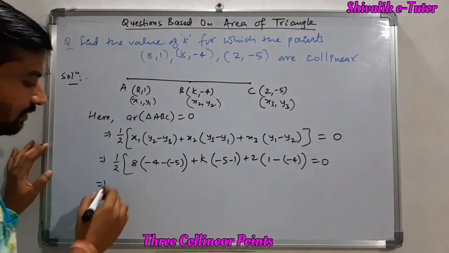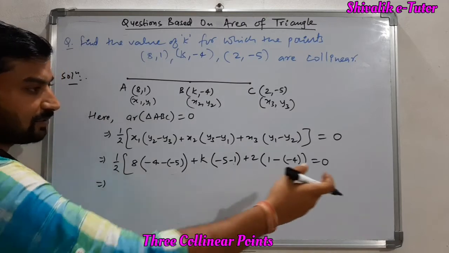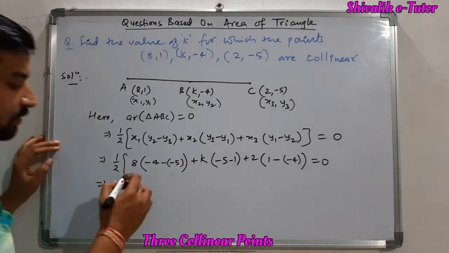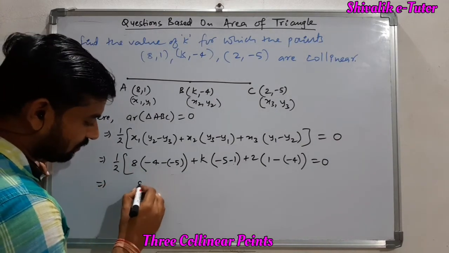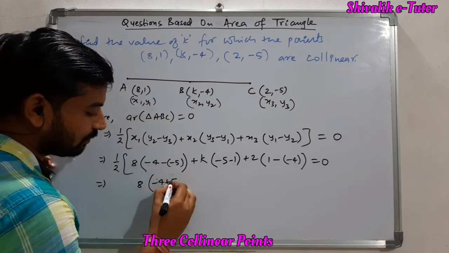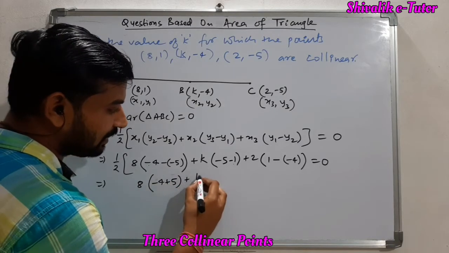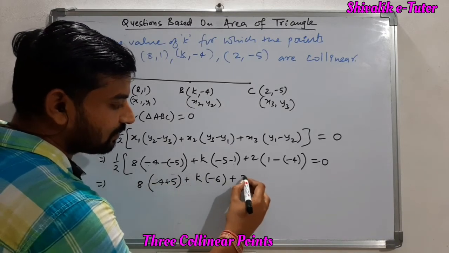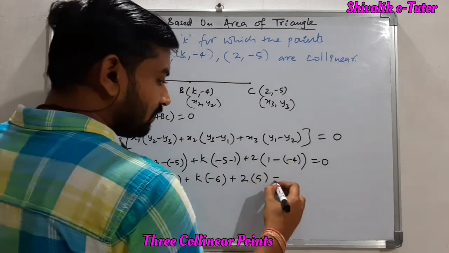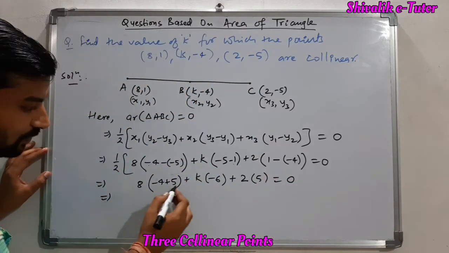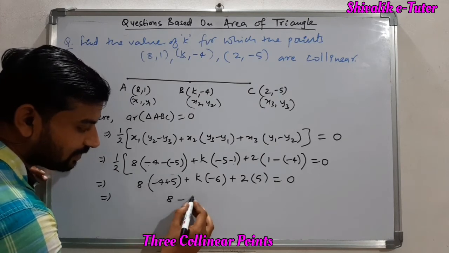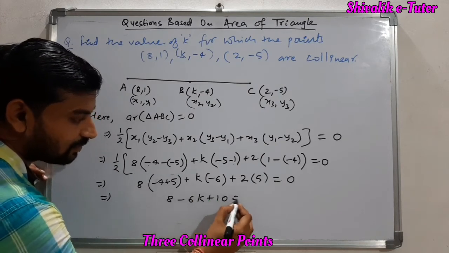Now when we solve this, this 1/2 we can bring to the RHS, and it will multiply with 0 and become 0. So we can ignore this 1/2 here. So this is 8. In bracket we will be writing -4 plus 5. So -4 plus 5 plus K times (-6 plus 2) times, this will be 1 plus 4, that is 5. This is equal to 0. So from here, -4 plus 5 will be 1, 8 into 1 will be 8, minus 6K plus 10 is equal to 0.